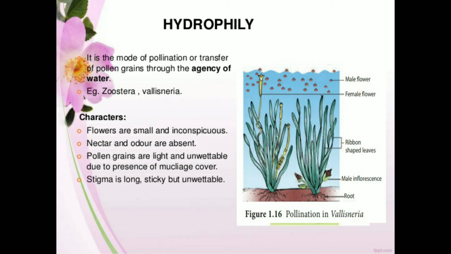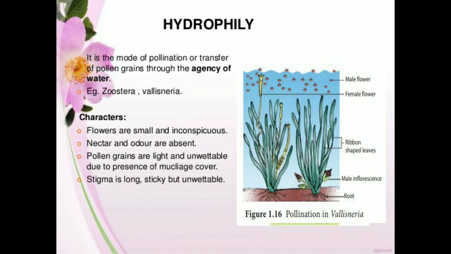And next, stigma is long, sticky but unwettable. How are the pollen grains unwettable? In the same way, stigma should be unwettable. Next, stigma are sometimes sticky. Why is it sticky? Because when the male flowers are floating on the surface of water, when they come in contact with the stigma, they get attached to the stigma. Because of the water current, the pollen grains may flow fast.